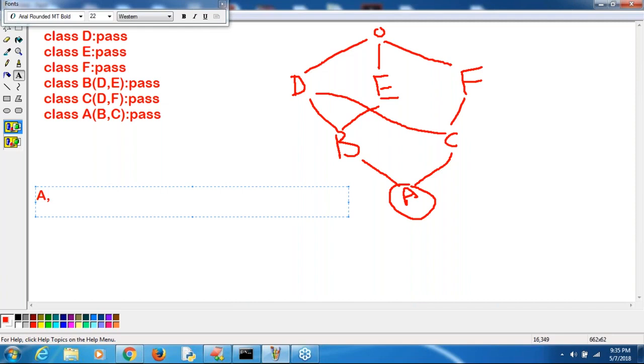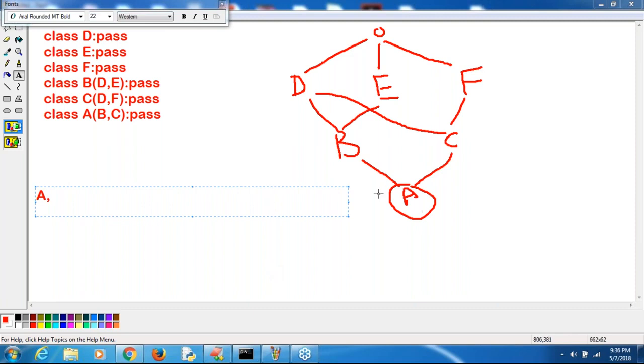So do one thing. Instead of telling A, B, C, D and so on, can you please tell the complete path until object? First it will search in A, sir. In A, if it is not available, then it's going to search somewhere in B, C, D and so on. Everyone, can you please guess something? It may be correct or it may be wrong, no problem at all. Complete the path I want. In which order is my Python going to search for the required method? Don't tell just A and then B and then C and so on. Don't type A, B, D. Complete path I want.